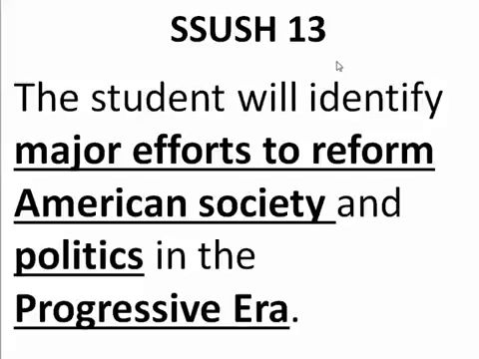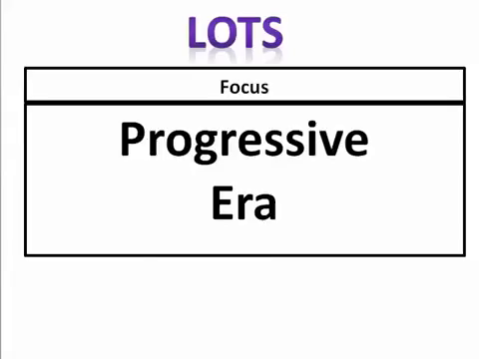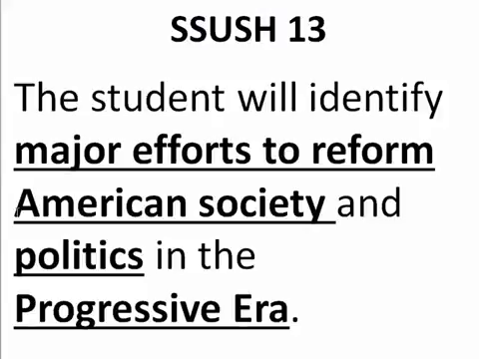Okay, let's move on to Standard 13. Let's look at the overall standard here. The student will identify major efforts to reform American society and politics. So they're going to reform American society, and they want to reform or change American politics in the progressive era. That's our overall focus. So we're going to be looking at this progressive era, and we see reform means change. We talked about that definition before.